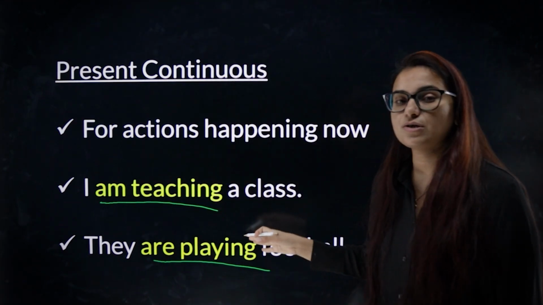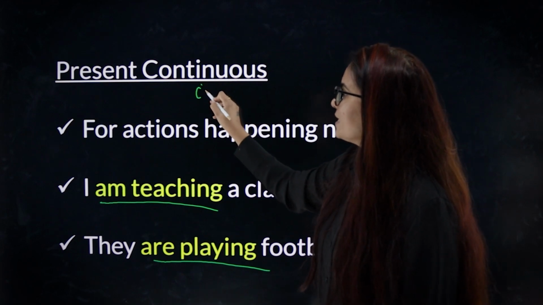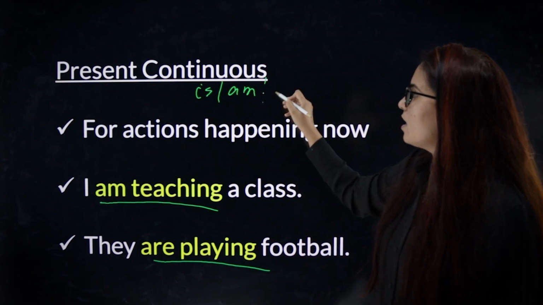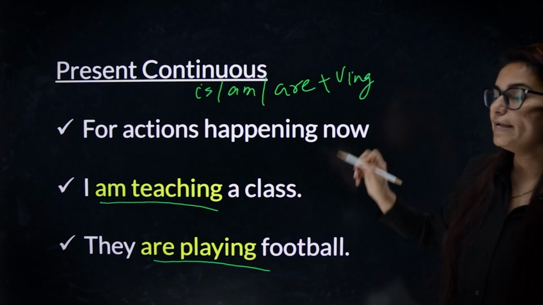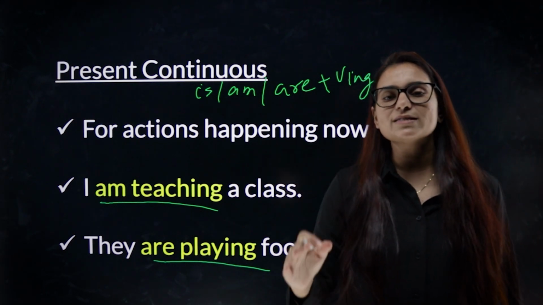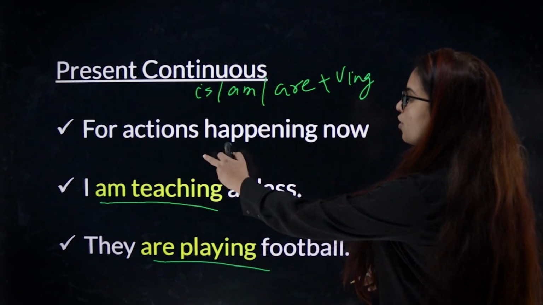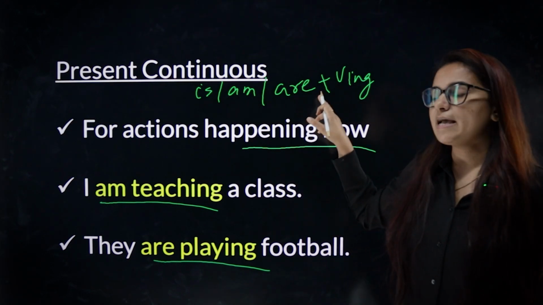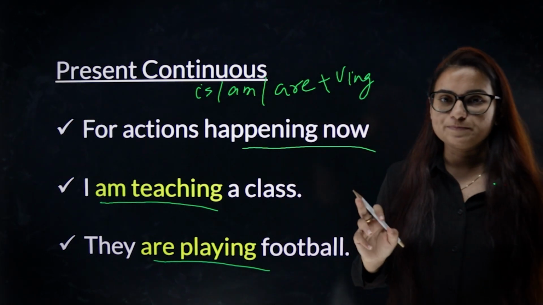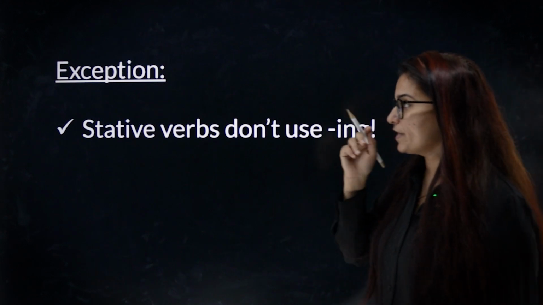Notice what is the structure. You will always have is, am, are plus verb ing form. In order to talk about present continuous tense, to talk about actions happening now, you will write is, am, are, verb ing form. Okay, let's talk about an action.